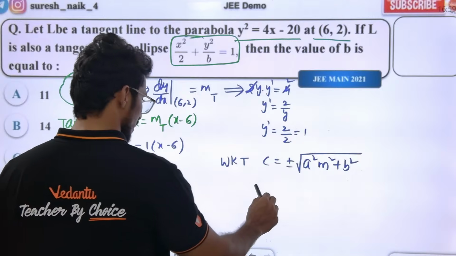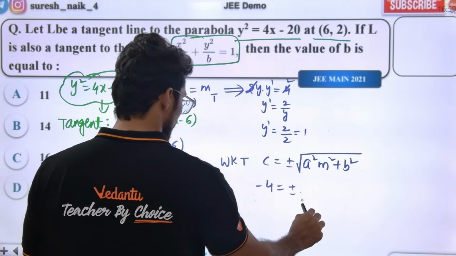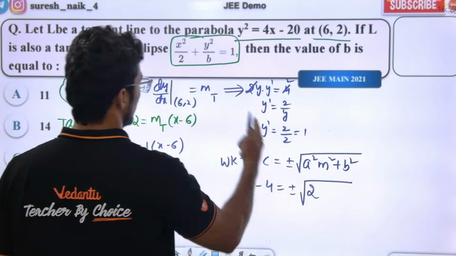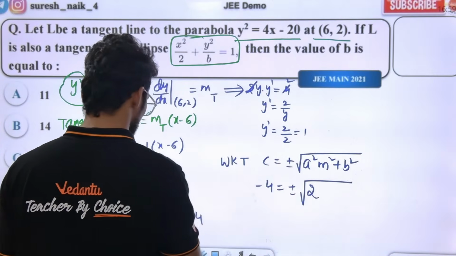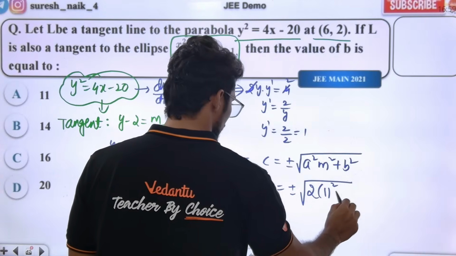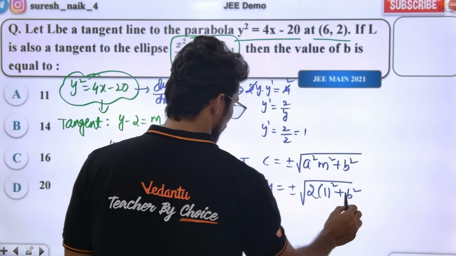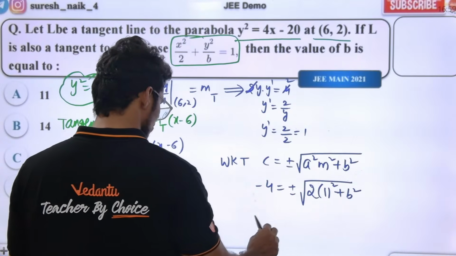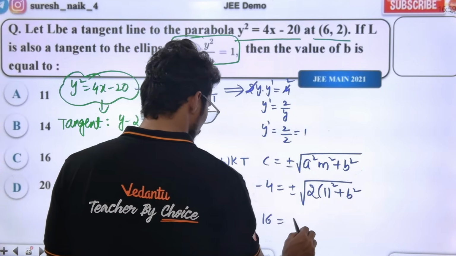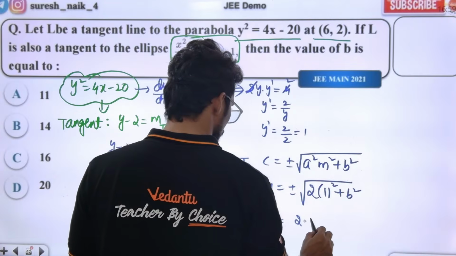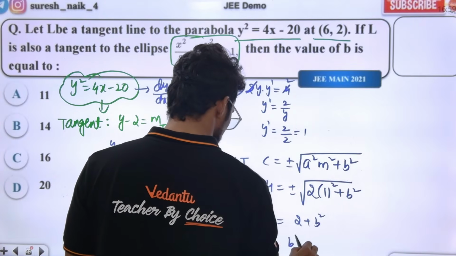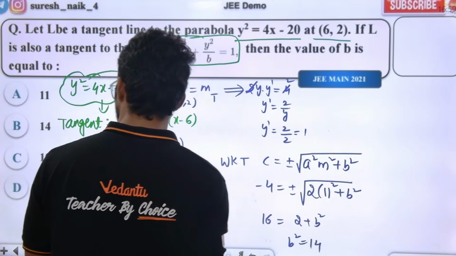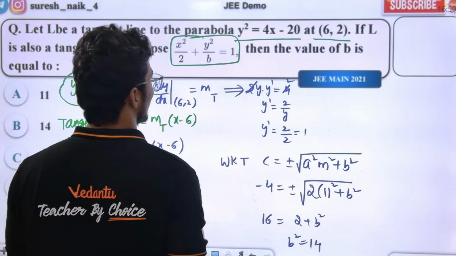The c value, minus 4, is equal to plus or minus square root of a square m square plus b square. The a square of the ellipse is 2, m square is 1 square, plus b square. Squaring on both sides, 16 is equal to 2 plus b square. B square is equal to 14. They are asking the b square value, right?